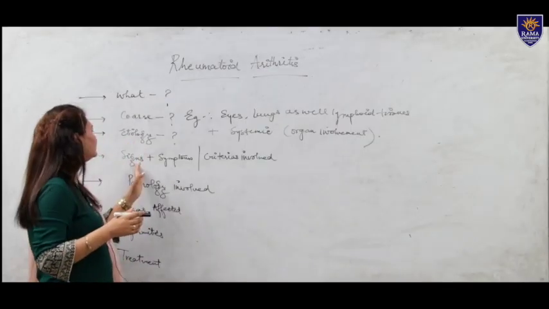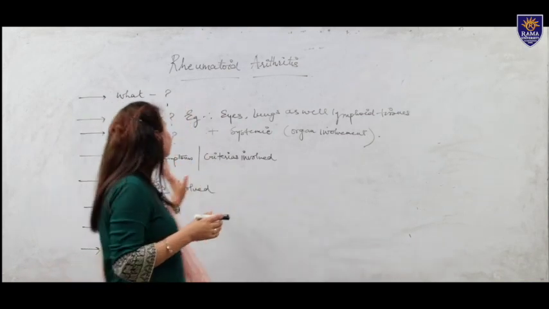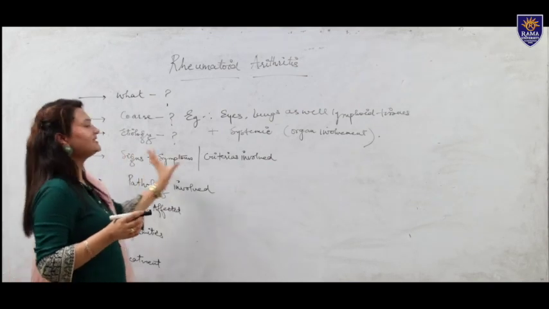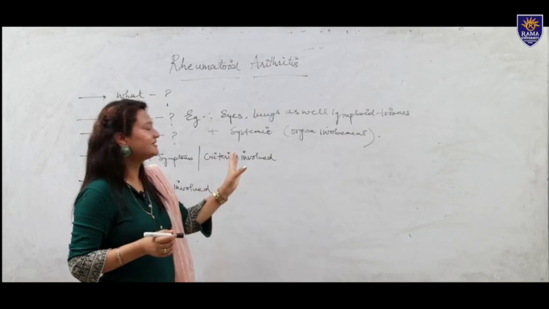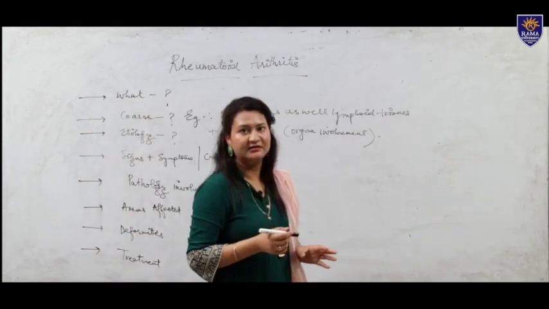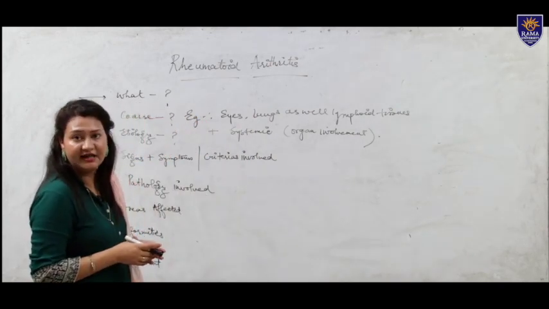Now we come to signs and symptoms as well as the criteria involved. Signs and symptoms are also called the criteria. According to the researchers, the criteria were first published in the year 1958 and then revised in 1988.